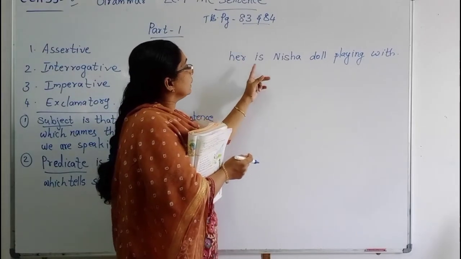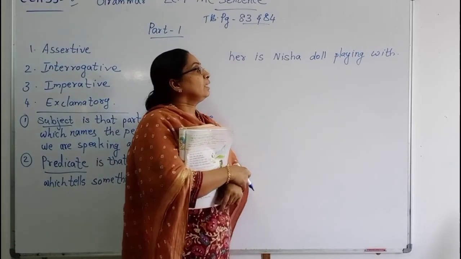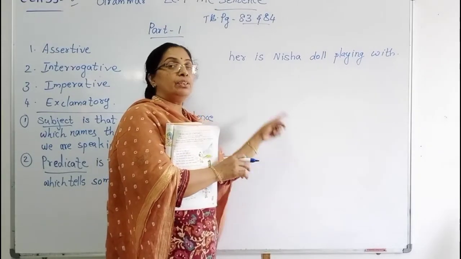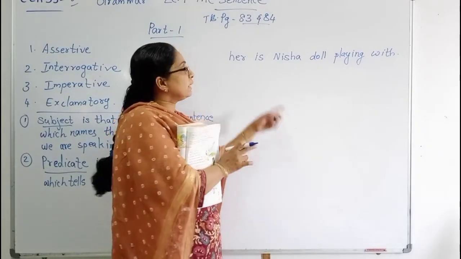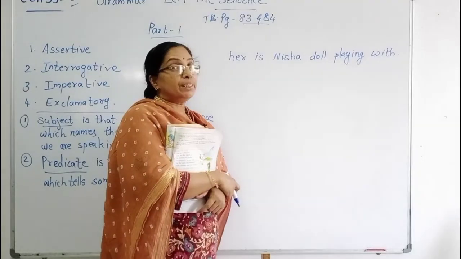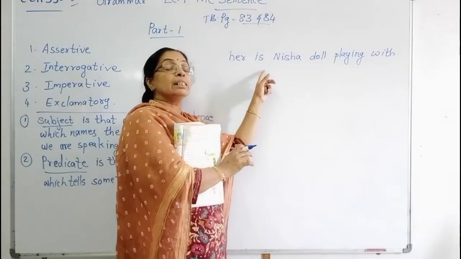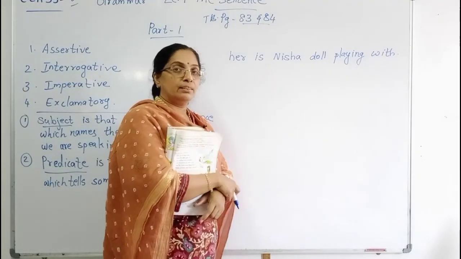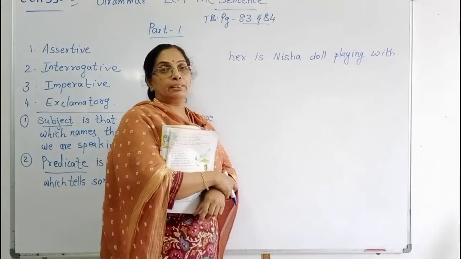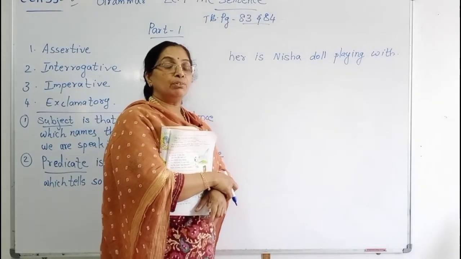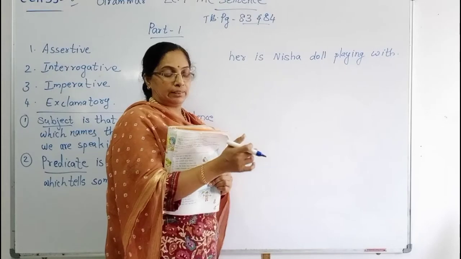Nisha, here is Nisha doll playing with. Did you understand anything, children? These are a group of words, but we didn't get the correct meaning. So we should understand that this is not a correct sentence. This is only a group of words. In these words, we didn't get the correct meaning. We should rewrite these words. What will it be?